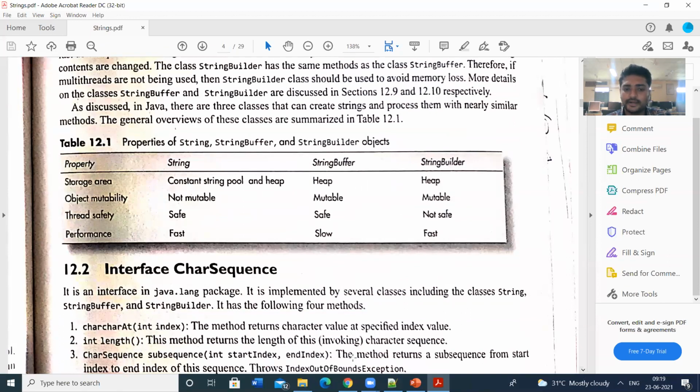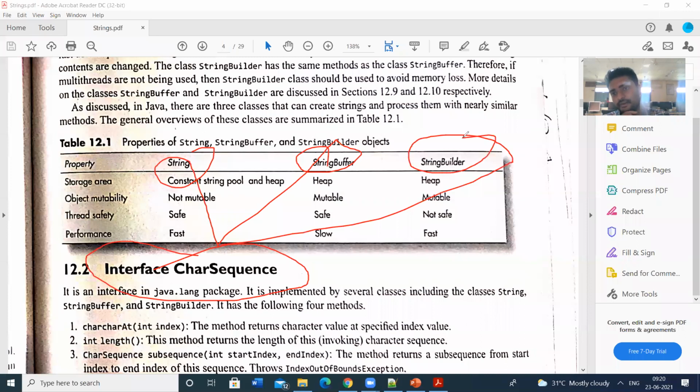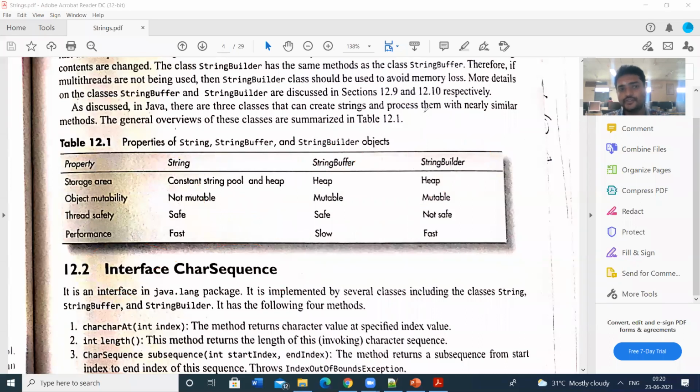And then we have seen the important interface, that is CharSequence. CharSequence is an interface which is implemented by all these classes: by the String class, by StringBuffer, and also by StringBuilder. All these classes implement this CharSequence interface. The CharSequence interface consists of some abstract methods and some predefined methods. Generally used methods are stored in the CharSequence interface.